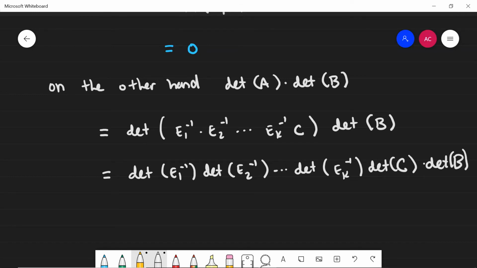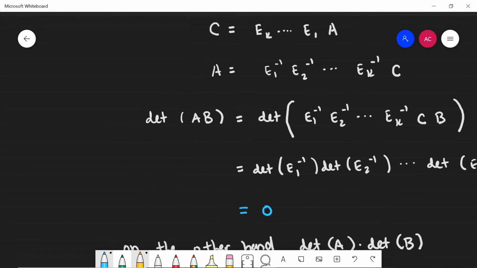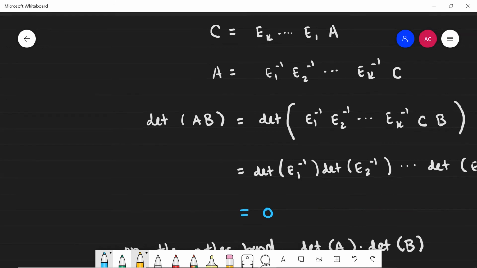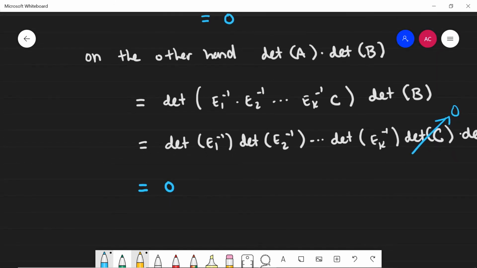C is the row-reduced echelon form of A. It has a row of all zeros, so this is also 0. This term here is 0. So the overall product is, of course, 0. So I just proved that the determinant of A multiplied by the determinant of B is 0, and I proved that the determinant of the product of A and B is also 0. So that proves the claim.